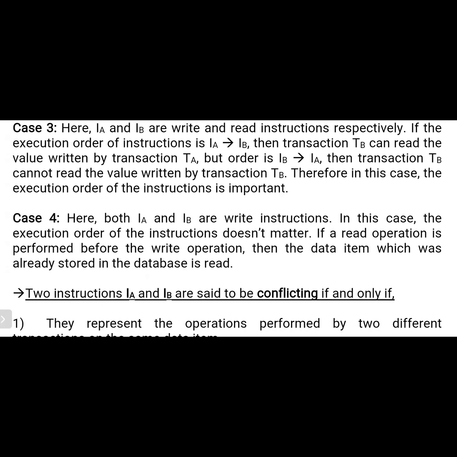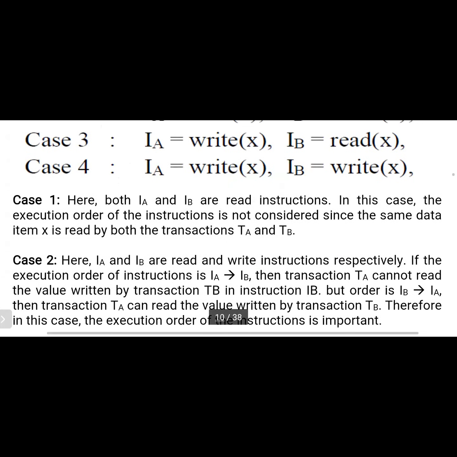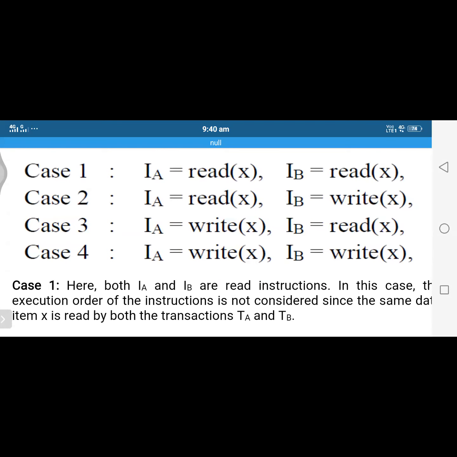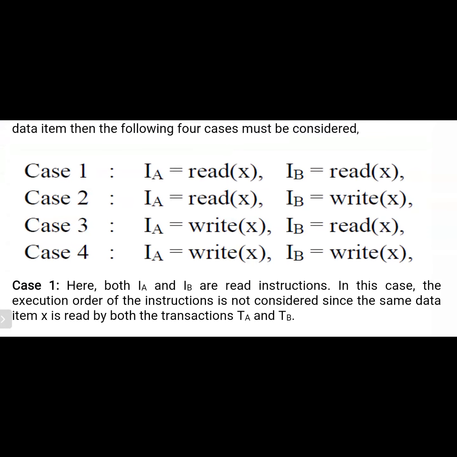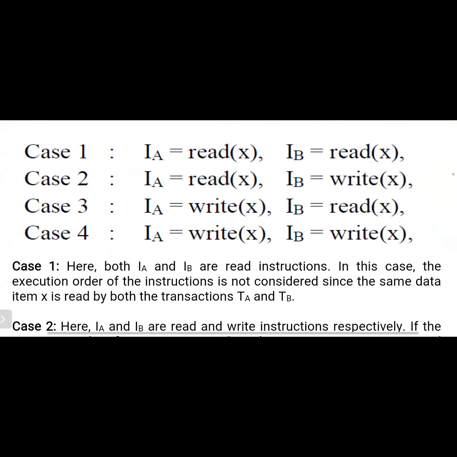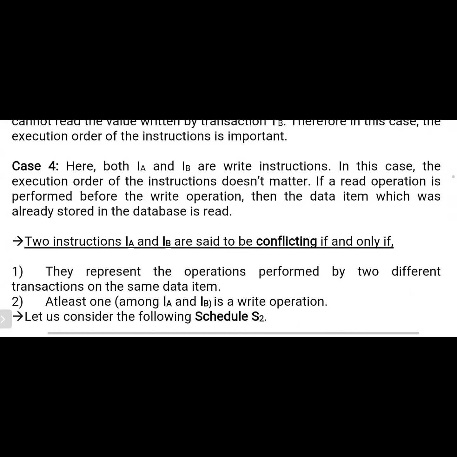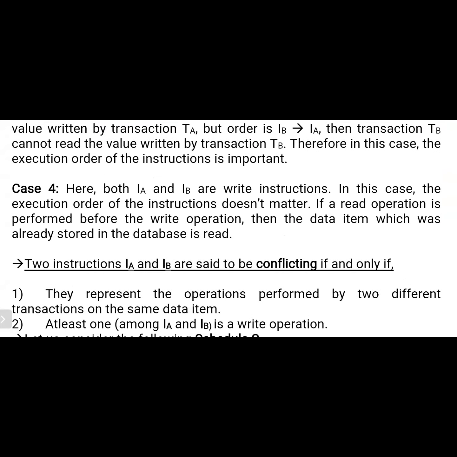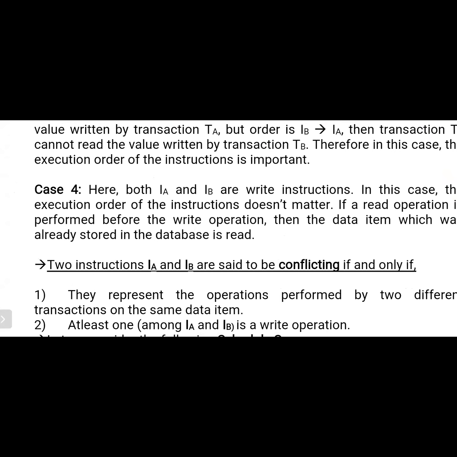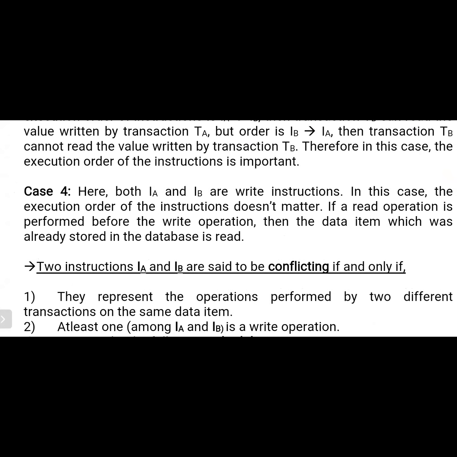Now consider the last case. The first transaction performs the write operation on a data item. At the same time, the second transaction is also performing the write operation on the same data item. So here both IA and IB are write instructions. In this case, the execution order of the instructions doesn't matter. If a read operation is performed before the write operation, then the data item already stored in the database is read.